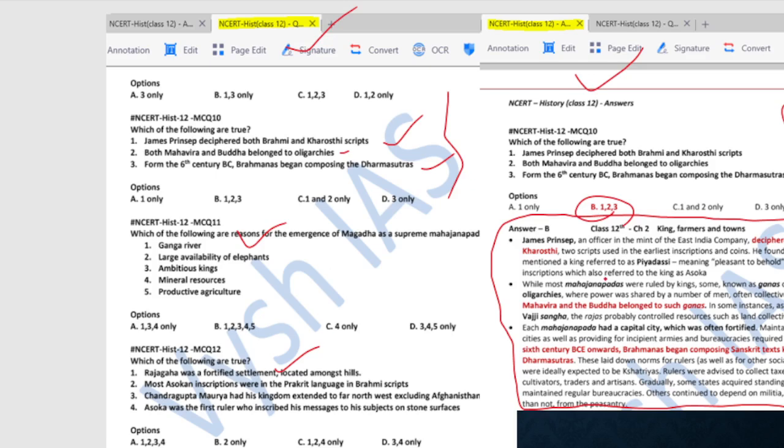Okay, as and when it appears in the textbook, in that order only the questions are also formed, so it will be very helpful for you. Why Magadha was the important Mahajanapada, all these factors were responsible for it. Or if you see here, different settlements, Rajagriha or Chandragupta Maurya, Ashoka, what he did for his subjects, everything is there with explanation.